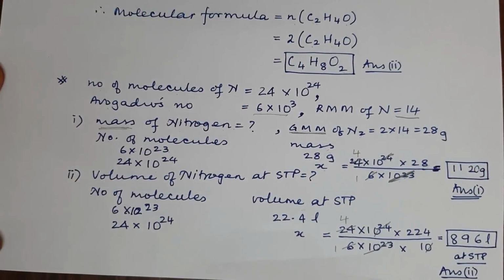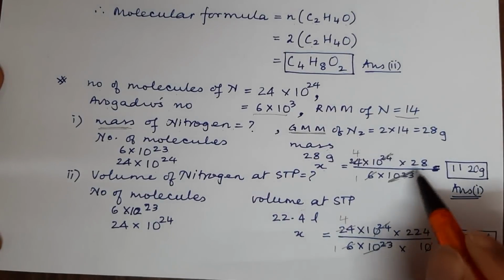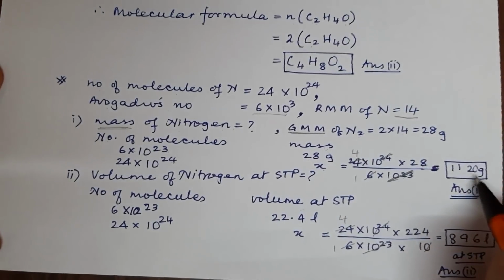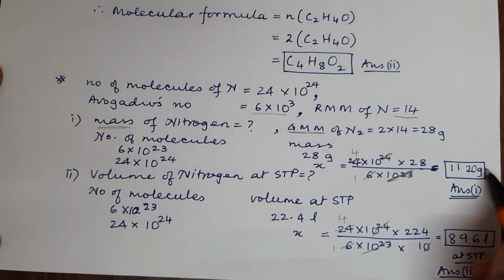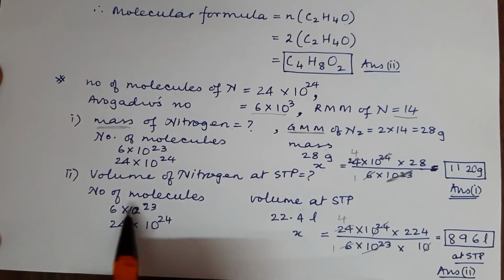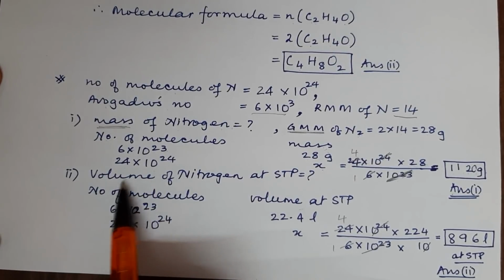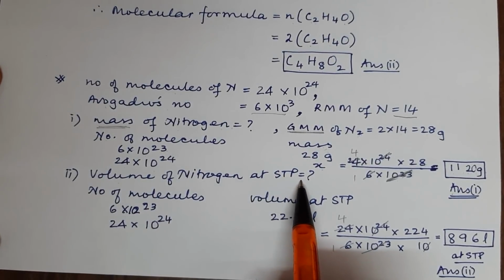So you have 28 into 4 is 112, and this 0. So that will give you 1120 gram, and that is our answer 1. The second part is the volume of nitrogen at STP.